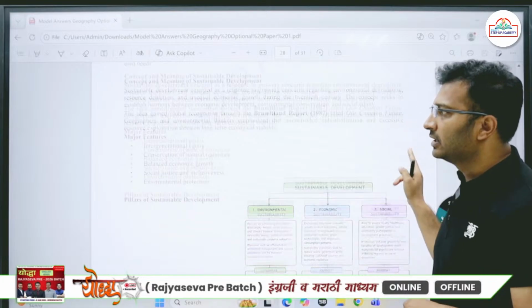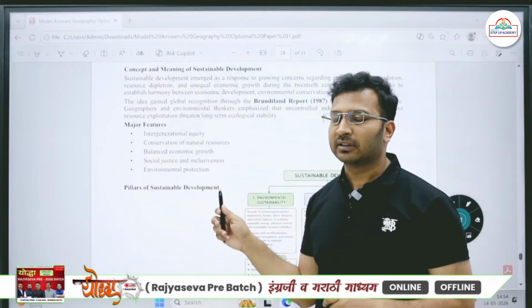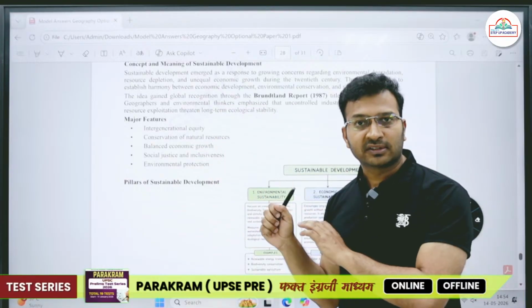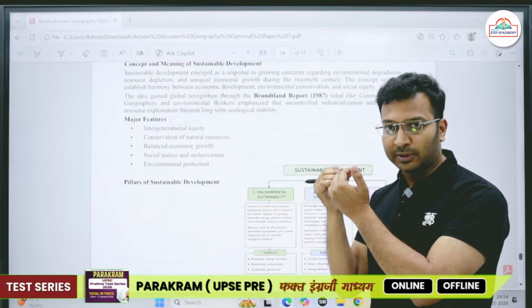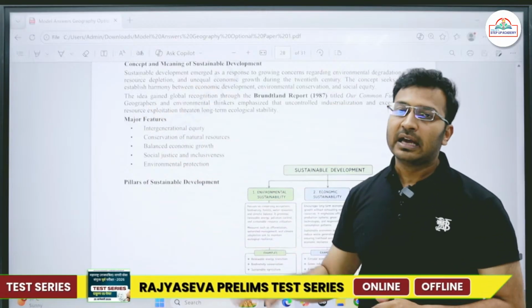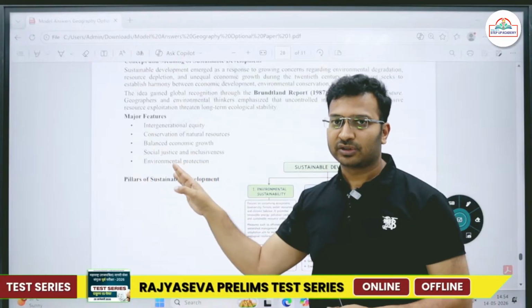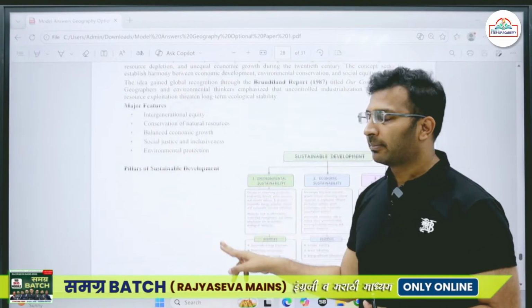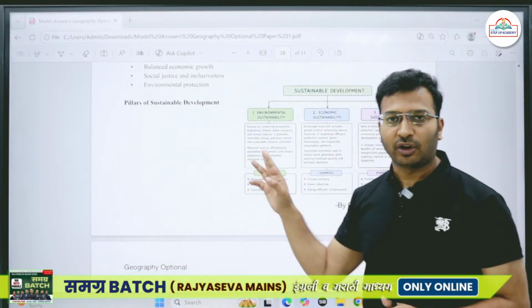So what are the major features of sustainable development? The major features are the intergenerational equity. The definition itself is that resources for present generation and the next generation. So intergenerational equity, then there is conservation of natural resources, balanced economic growth, then social justice and inclusiveness, then environmental protection. Then there are some pillars of sustainable development.